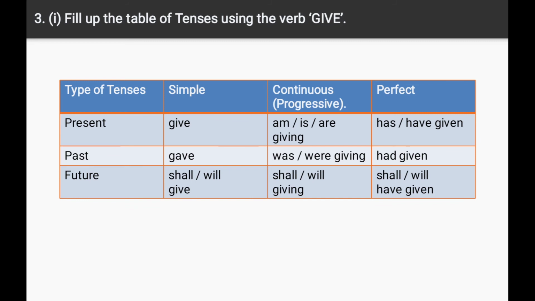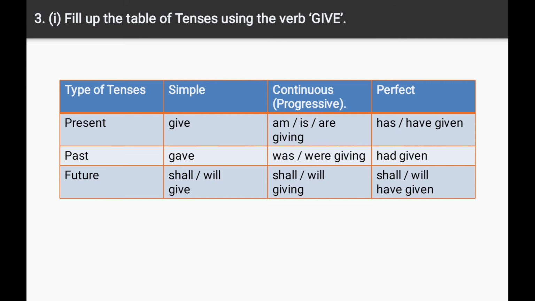Third, fill up the table of tenses using the verb give. Answer is given here. Present tense: simple present give, present continuous am, is, are giving, present perfect has or have given.